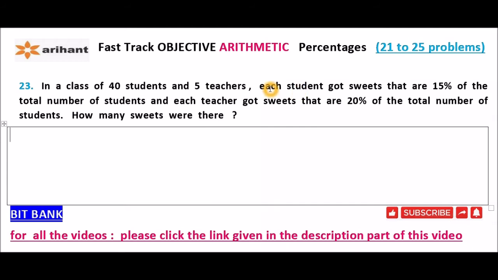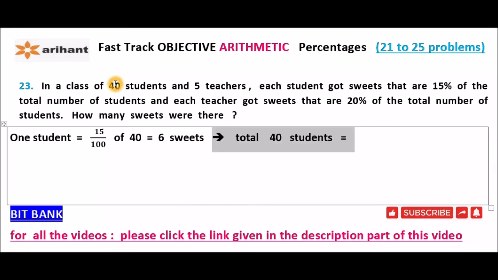So one student got sweets that are 15% of the total number of students. So the sweets received by one student is equal to 15% of 40. That is equal to 6 sweets. So if one student received 6 sweets, then the sweets received by 40 students is equal to 40 into 6. That is equal to 240 sweets received by all the 40 students.